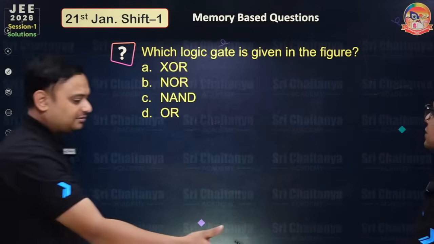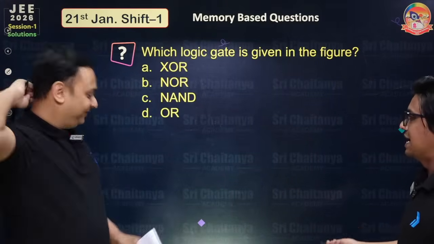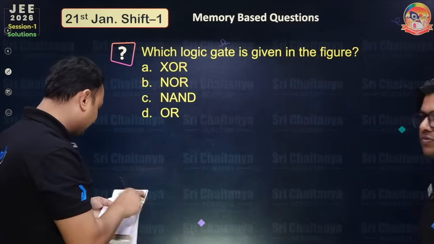Now let's see this question. Which logic gate is given in the figure? The figure is missing. The options are XOR, NOR, NAND, and OR. So I'm drawing the figure.